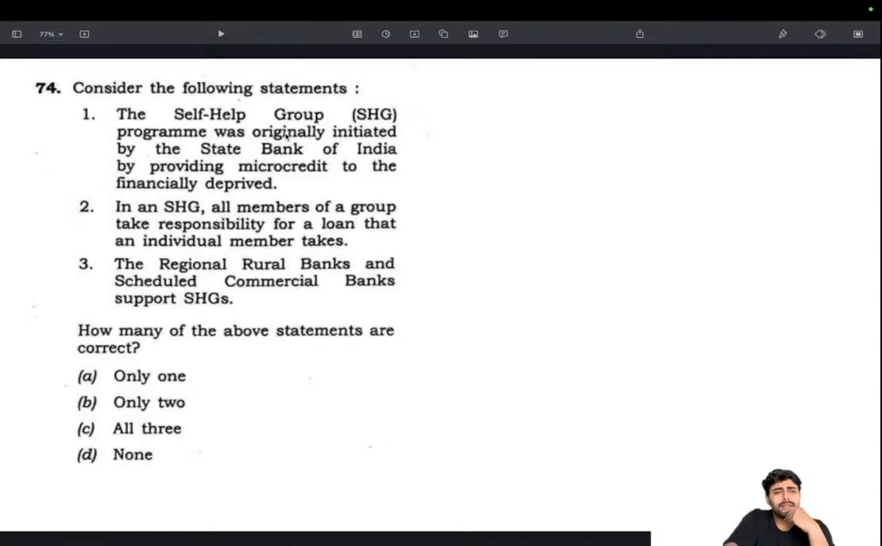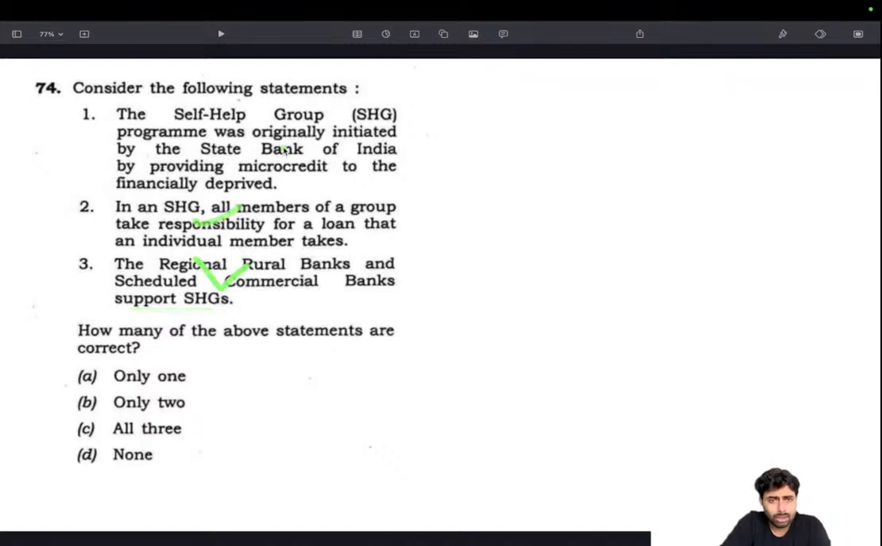Moving on. Then self-help groups. SHG was originally initiated by State Bank of India by providing microcredit to the financially deprived. If you have read anything about SHGs, you will know that State Bank of India has no role in that. So that would obviously be wrong. And then in an SHG, all members of a group take responsibility for a loan that an individual member takes. That's like joint liability groups. Regional rural banks and scheduled commercial banks support SHGs. Harmless statement.